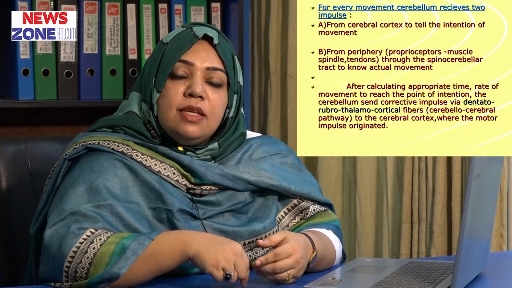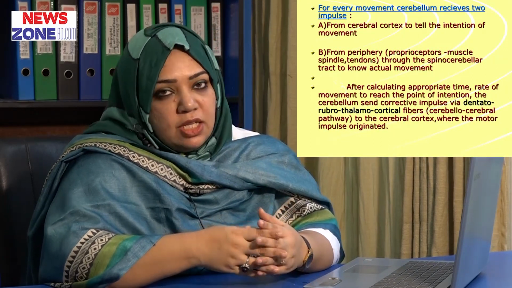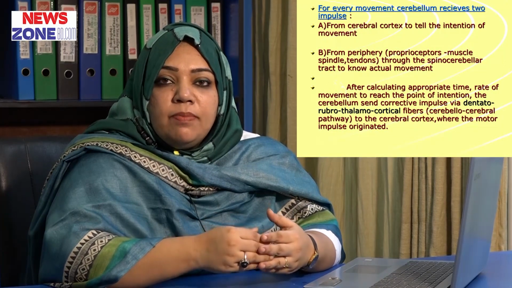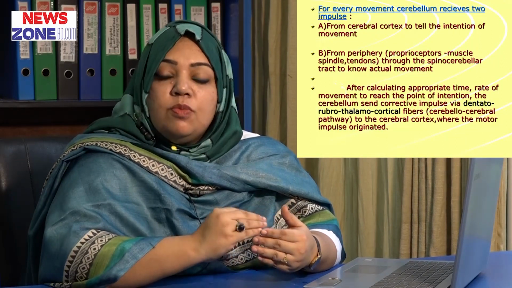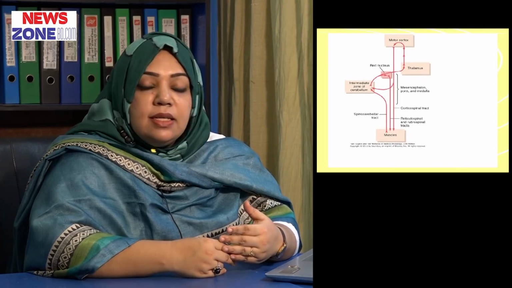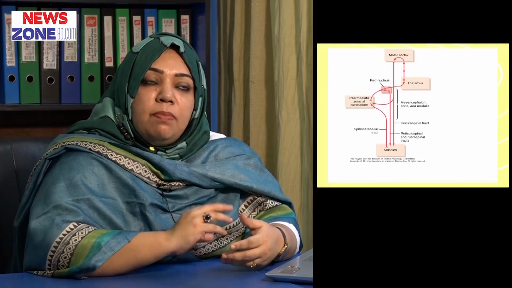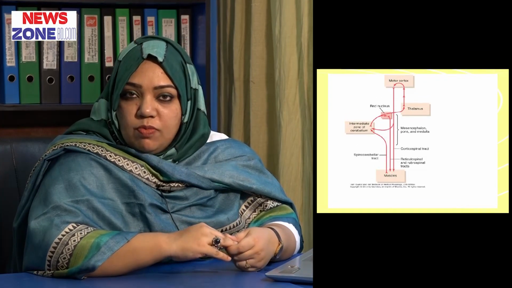This goes to the cerebral cortex. So, the corrective impulse is going from the cerebellum to the cerebral cortex where the motor impulse originated. In this way the cerebellum controls the errors of any voluntary movement, which results in smooth execution of the voluntary movement. In this diagram you can see the tracts that are connecting the different parts. For our voluntary movement, three parts of the brain are mainly in function, that is our motor cortex, the cerebellum and the basal ganglia. So, this is about the error control movement of the cerebellum.